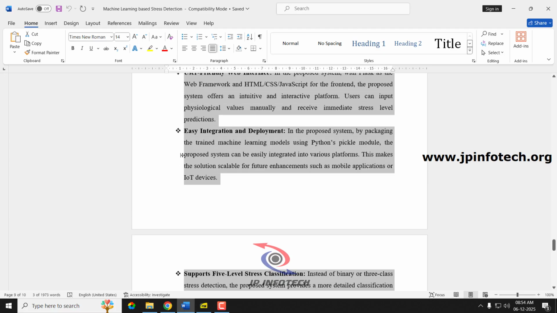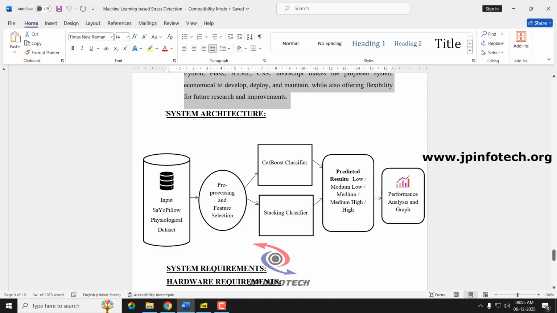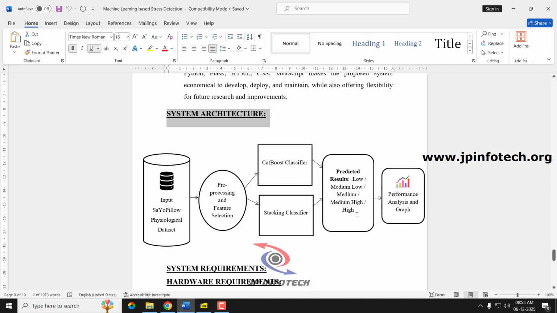Next, let's see the system architecture. This is the overall system architecture where the physiological dataset is given as input and pre-processing and feature selection are performed. That is trained with the CatBoost classifier and the stacking classifier, and the prediction result will be low, medium low, medium high or high. Finally, we show the performance analysis parameters in the graphs.